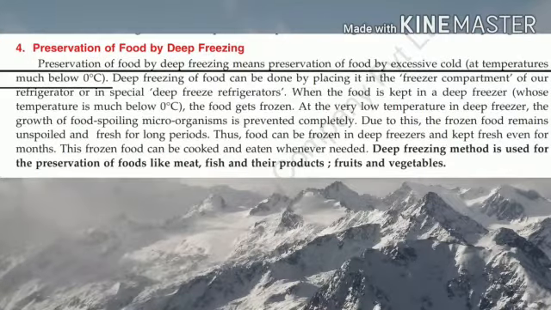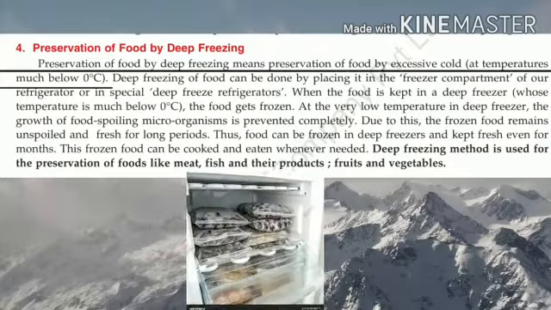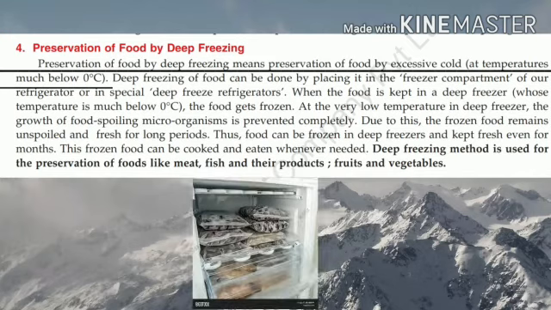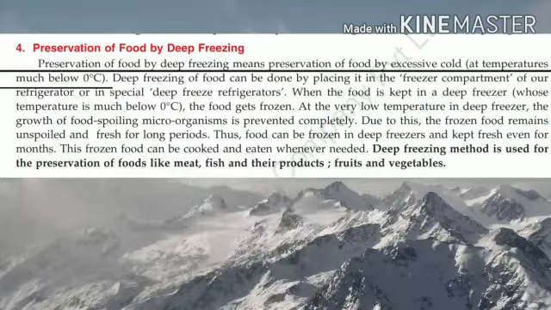Preservation of food by deep freezing means preservation of food by excessive cold at temperature much below 0 degree Celsius. Understand? Deep freezing of food can be done by placing it in the freezer compartment of our refrigerator or in special deep freeze refrigerators. Understand, children? When the food is kept in deep freezer, the food gets frozen. Okay? At the very low temperature in deep freezer, the growth of food spoiling microorganisms is prevented completely.